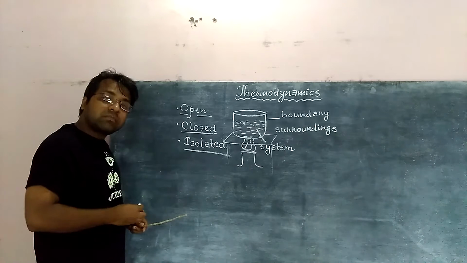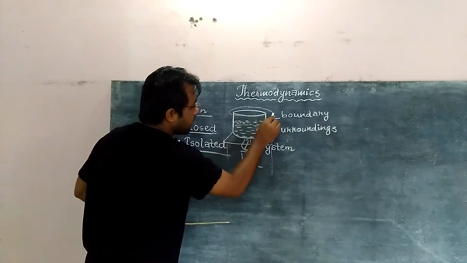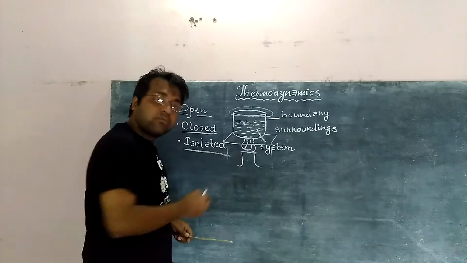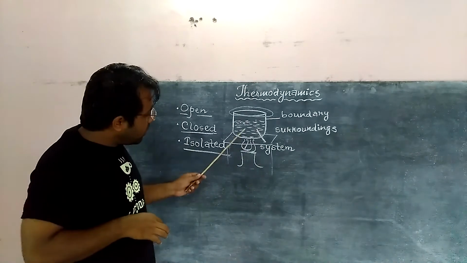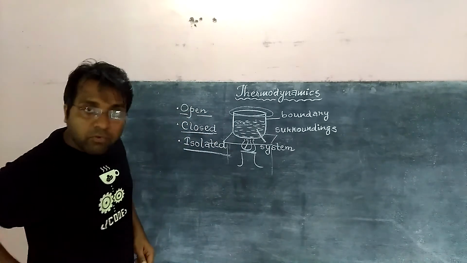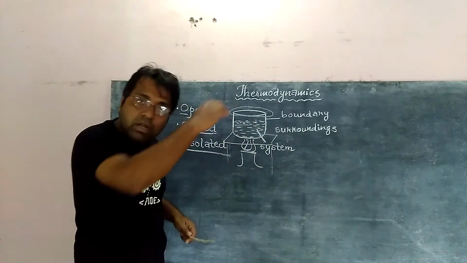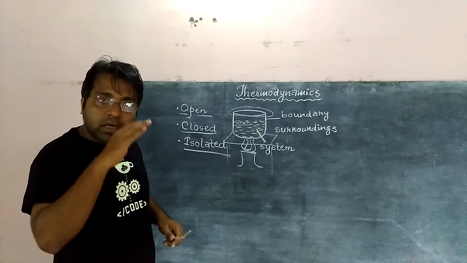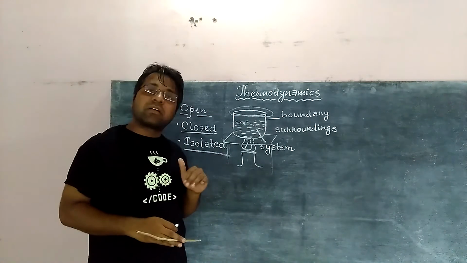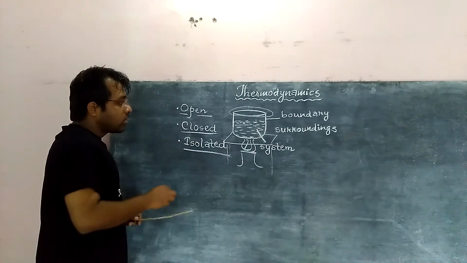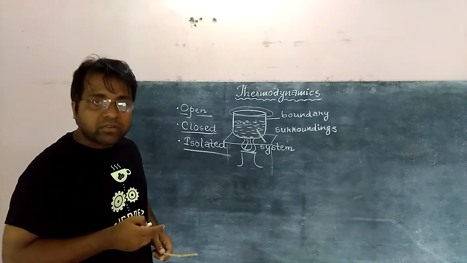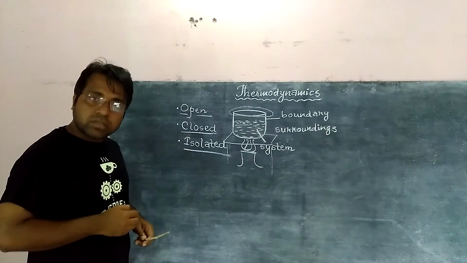Now what about a closed system? If we cover up this beaker and apply heat, of course heat will be absorbed by the liquid from the surrounding. But will there be any change in the volume? No, because this is covered up with the help of a cork or any plate, so no change in matter will take place. Here we can say only exchange of energy, but there is no change of matter. Such a system is called a closed system.